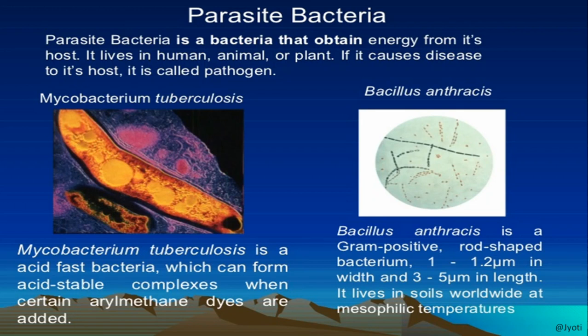We will see how, when we add a particular dye, we can observe this type of bacteria. Now come to Bacillus anthracis that causes anthrax. So like this you can get an idea of many other types of bacteria which are both parasitic and pathogenic.